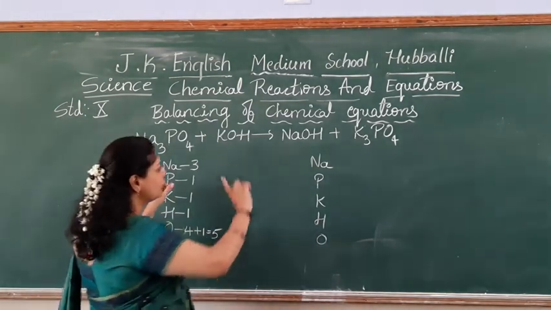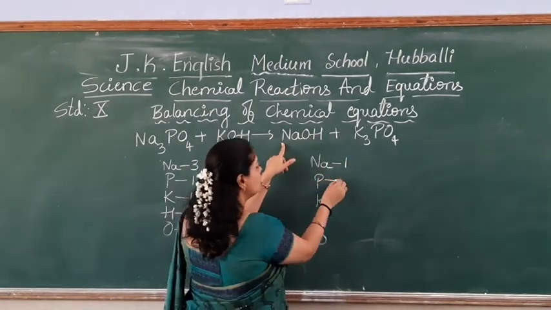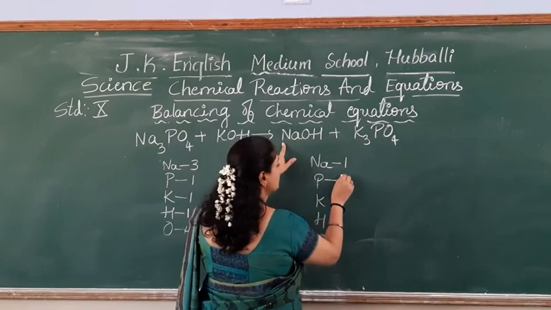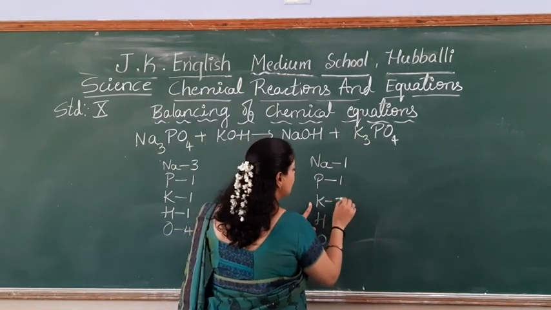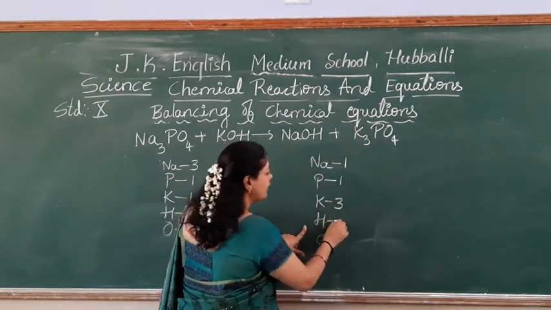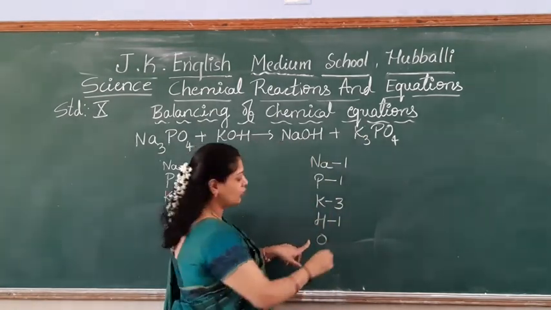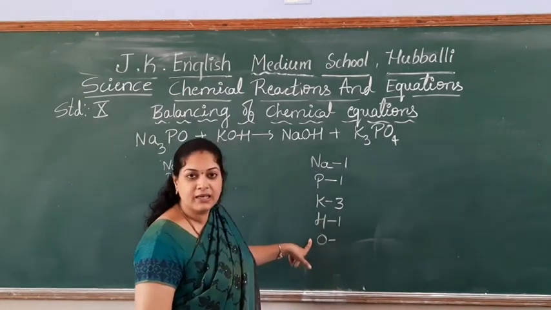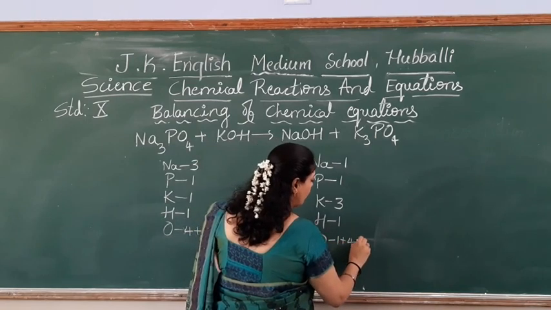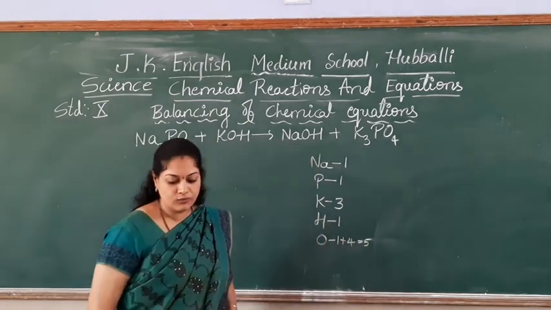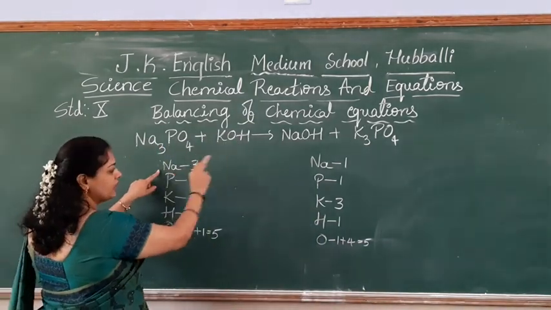Getting? Yes. Coming to the product side. Sodium how many? 1. Phosphorus, nothing written means 1 phosphorus. What about potassium? K3 means 3 potassium are there. Hydrogen, here where hydrogen only 1. So 1 atom. Coming to the oxygen. Tell me how many atoms are there? 1 plus 4. Total 5 atoms of the oxygen are there. Understanding? Sodium 3, sodium 1.